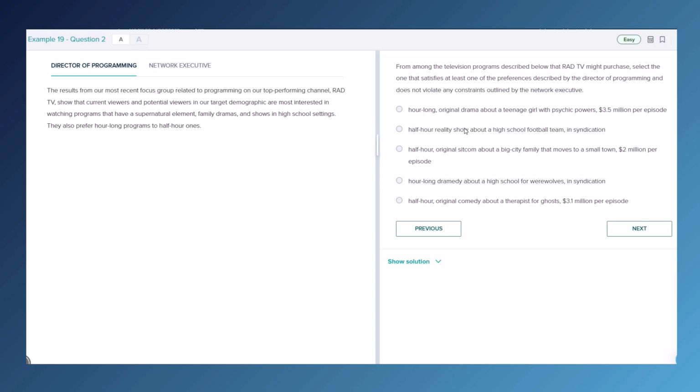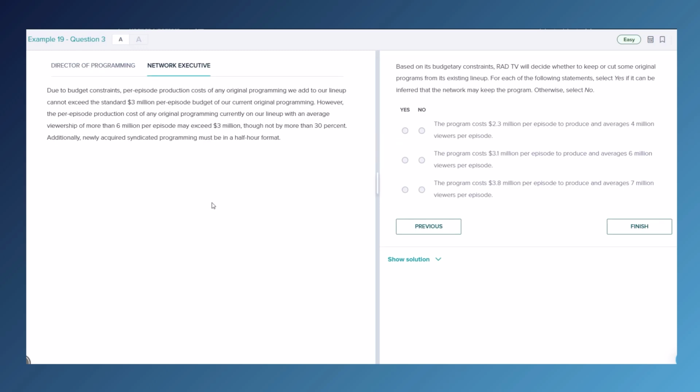All right, let's look at our last question. Based on its budgetary constraints, Rad TV will decide whether to keep or cut some original programs from its existing lineup. For each of the following statements, select yes if it can be inferred that the network may keep the program. Otherwise, select no. So we're talking about budgetary constraints, so we're dealing with the network executive tab, and we are looking for if the network may keep the program. Then we can mark it as yes.